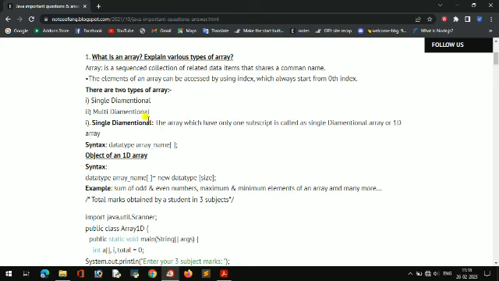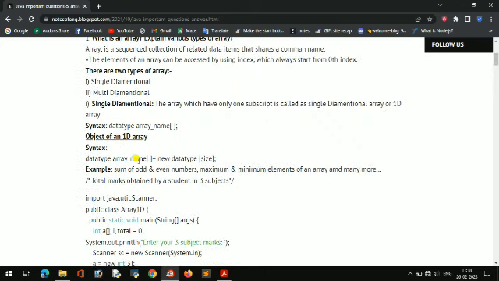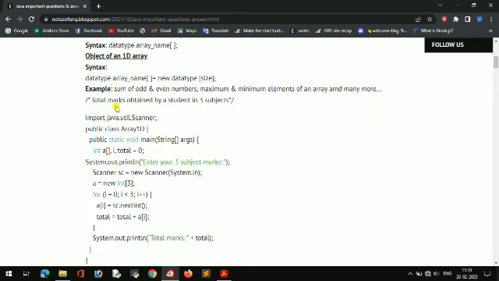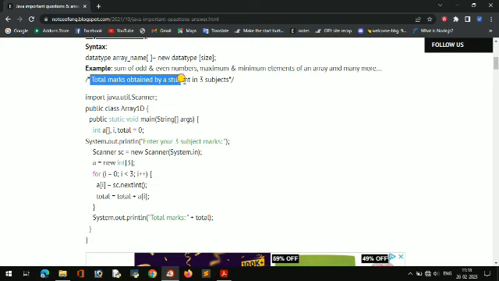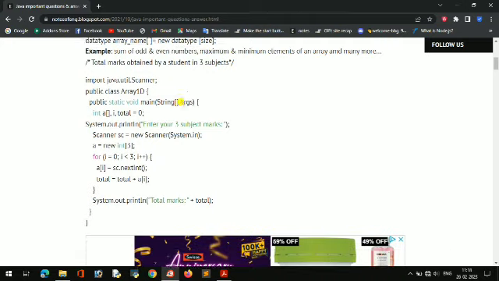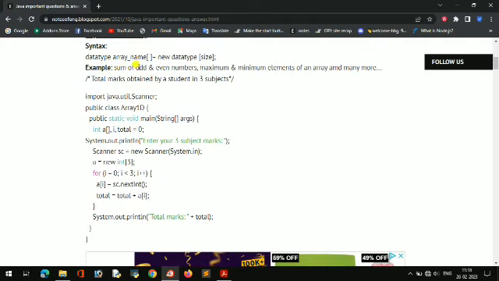A single dimensional array is an array which has only one subscript, like this. The normal array we write is a single dimensional array. One program is also there, you can see this: the total marks obtained in 3 subjects. For example, the sum of odd and even numbers, the maximum number among the elements, and many more. All these are examples you can write with arrays.